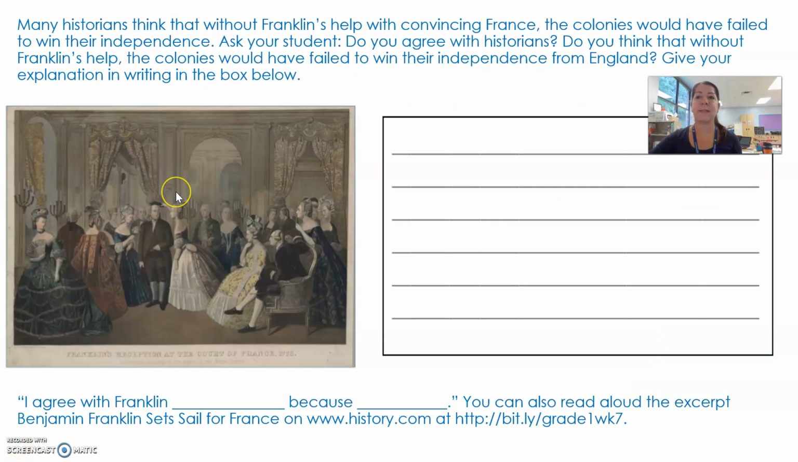This picture right here is called Franklin's reception at the court of France. Many historians think that without Franklin's help with convincing France, the colonies would have failed to win their independence. Do you agree with historians? Do you think that without Franklin's help, the colonies would have failed to win their independence from England?